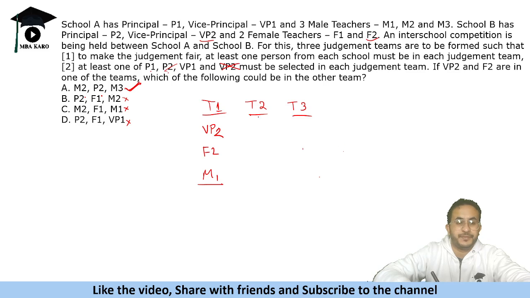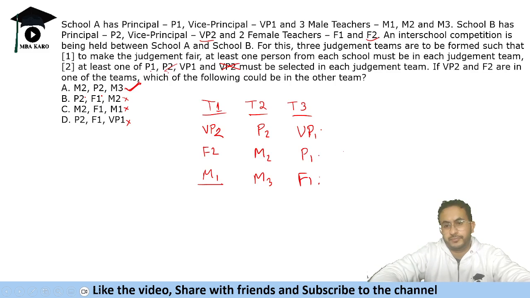So the team will be P2 is here and M2, M3 are there, and team 3 is VP1, P1, and we have F1. So this is team 1 and team 2, and leaders also selected. So this is the only possible selection. Now this is a confusing sort of question, and plus a lengthy one also. So it is advisable that it should be skipped in the paper.